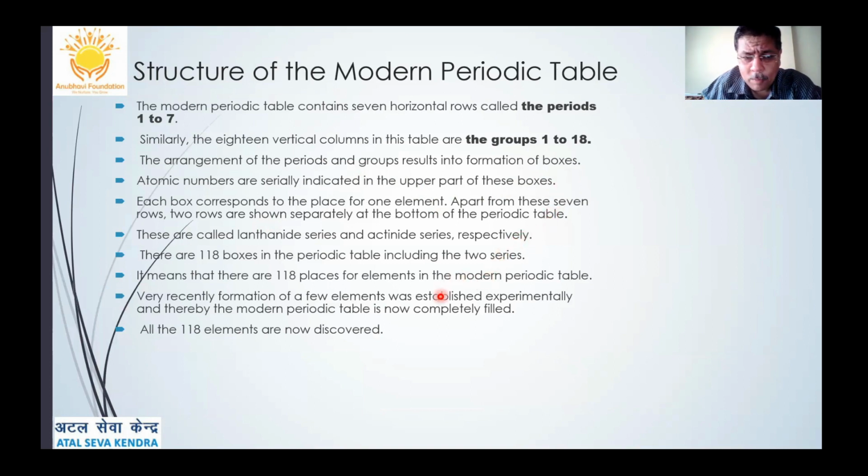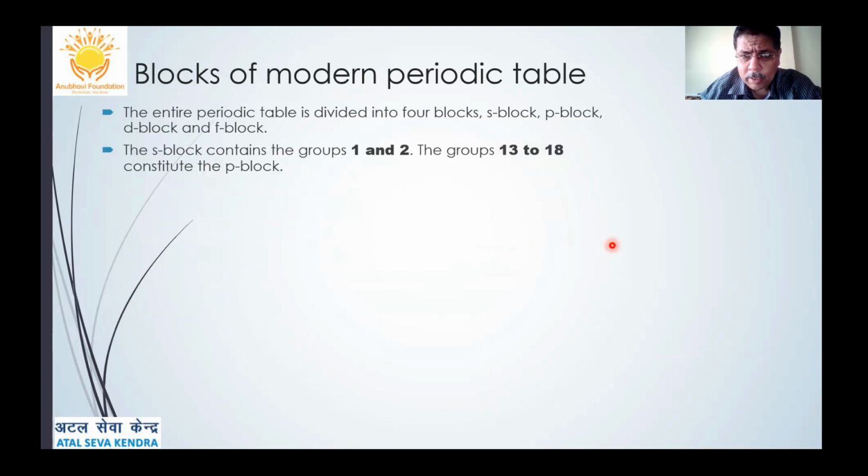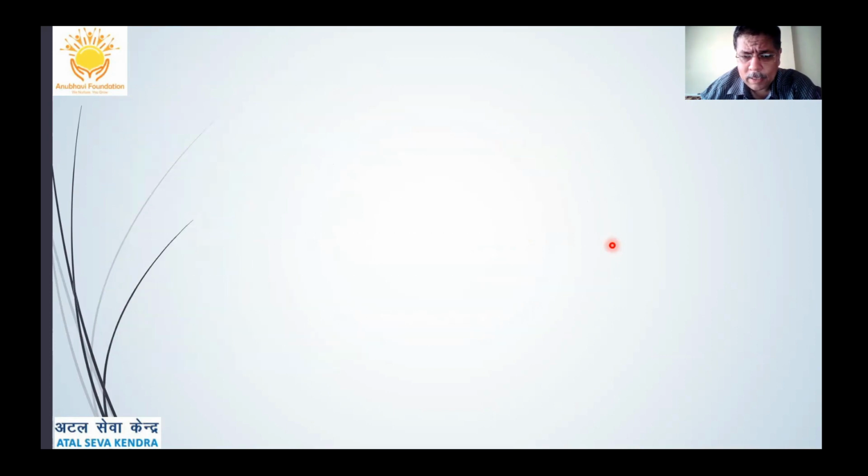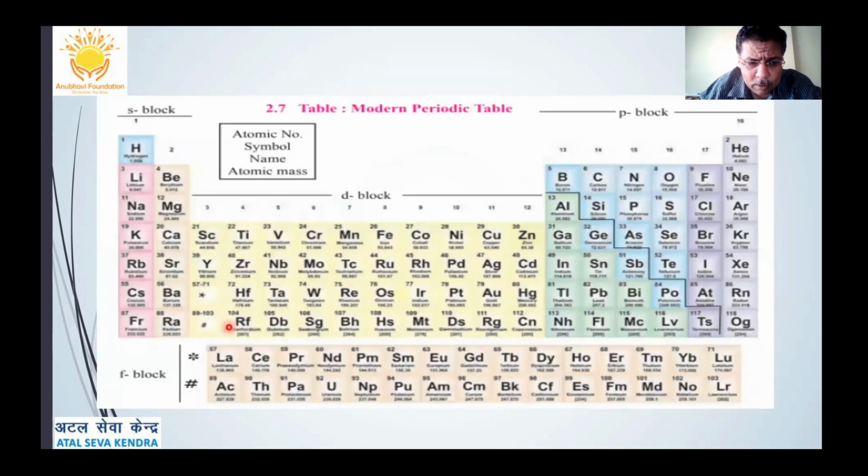Apart from these 7 rows, 2 rows are shown separately at the bottom of the periodic table, which we can see again here. That was the lanthanide and the actinide series. We'll again be talking about the 4 blocks of the periodic table: the S block, the P block, the D block, and the F block.